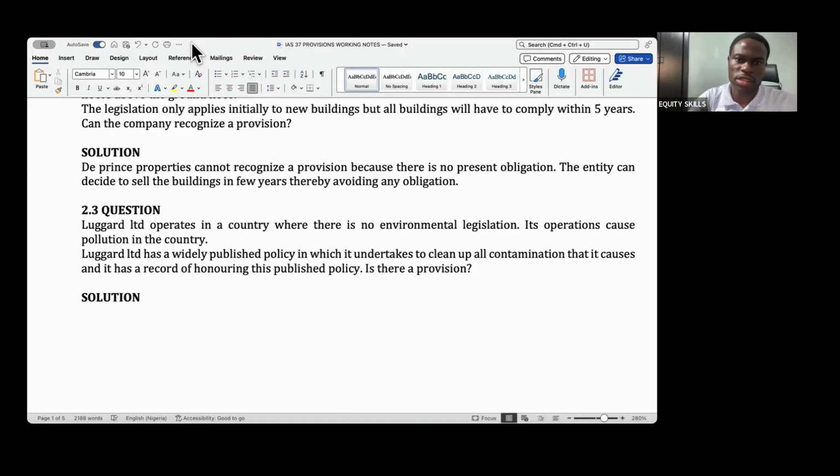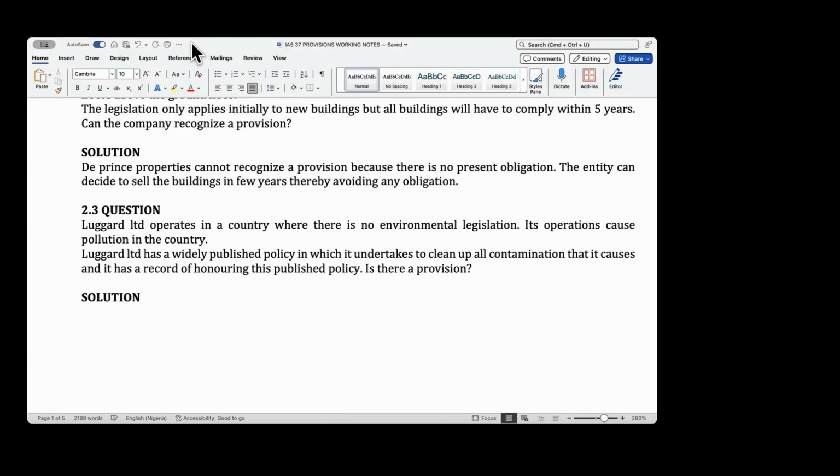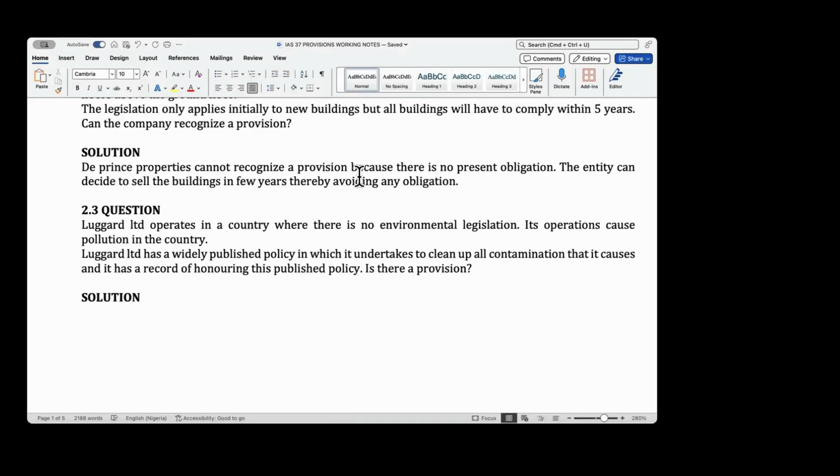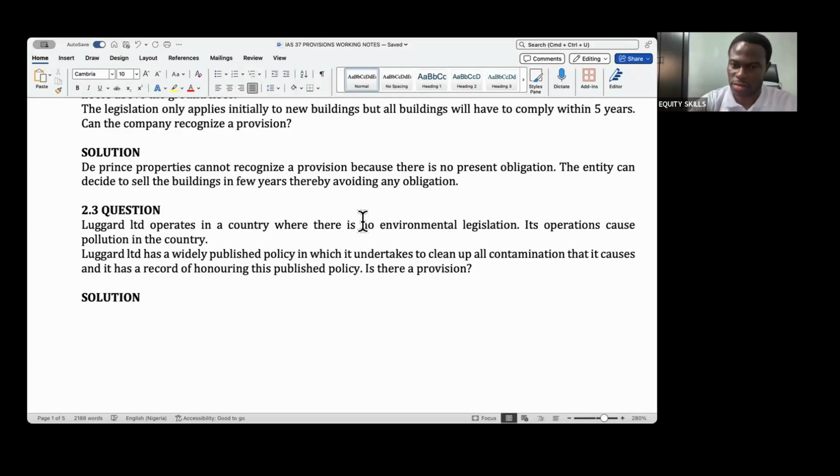I have a question, sir. Since there is no environmental legislation in the country where he operates, what if he chooses not to clean up? Good for him, but it destroys his image as an organization. If he's ready to damage his goodwill, he can go ahead.